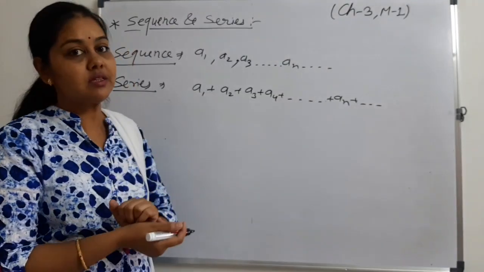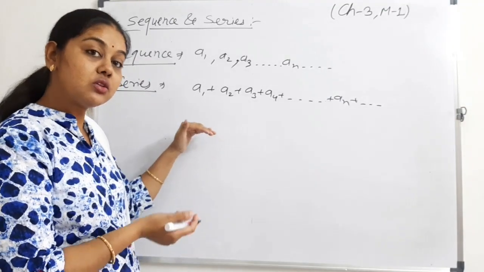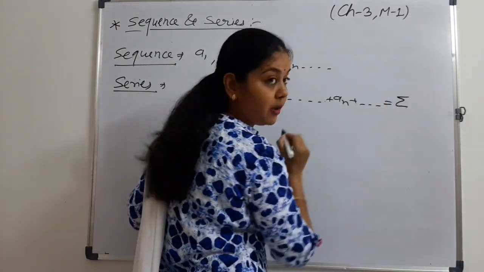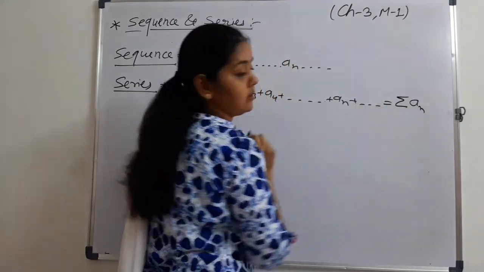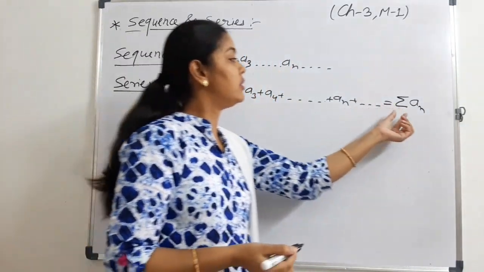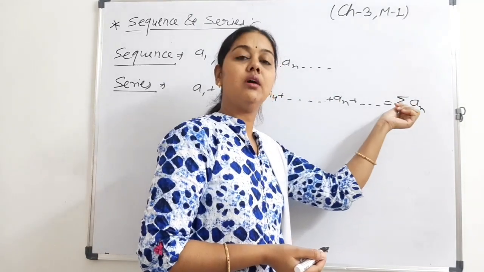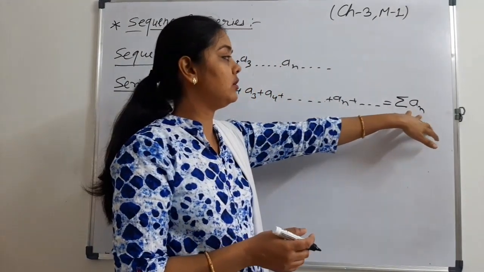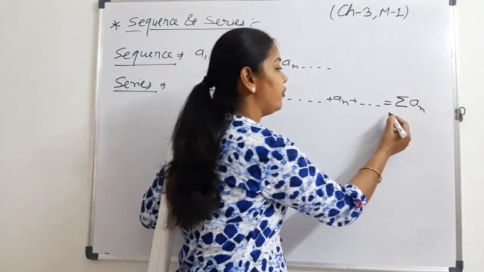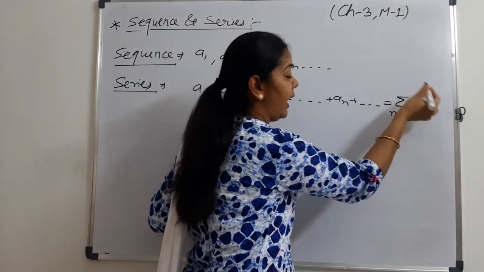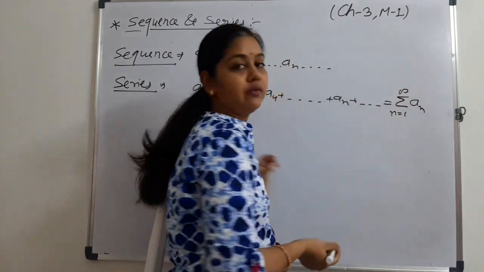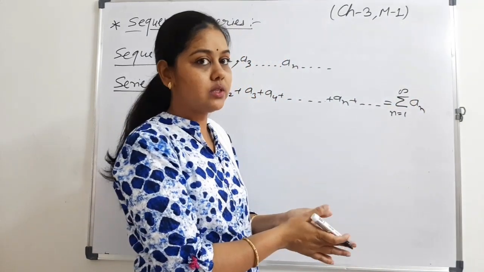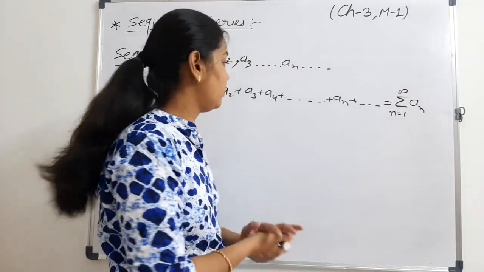Due to this addition sign, this is called a series, and we can also write it as the summation of a n. This is a Greek symbol, summation. We call it sigma. Sigma means we are putting the values of n from 1 to n, or up to infinity if it is an infinite sequence. If it is a finite sequence, then up to the last term.